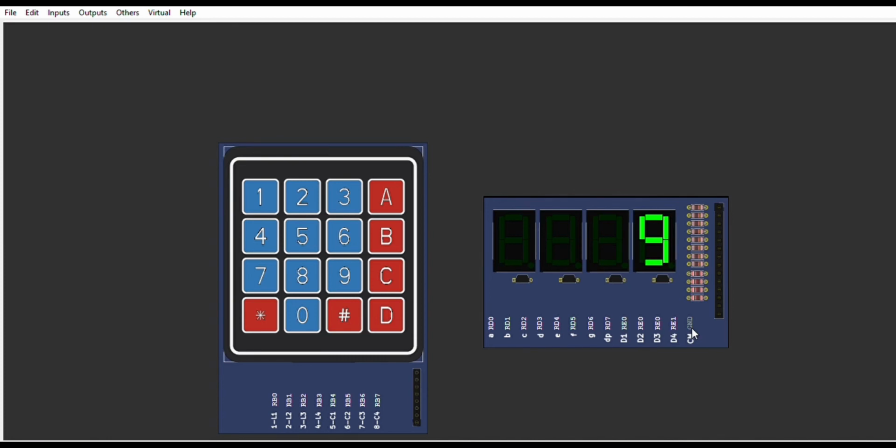For the second condition, I'm going to press the even number on the keypad. So the even number is 2. So the 7 segment display will be turned off or not display anything. So we try for another even number, 4. Okay, the 7 segment display will not show anything.